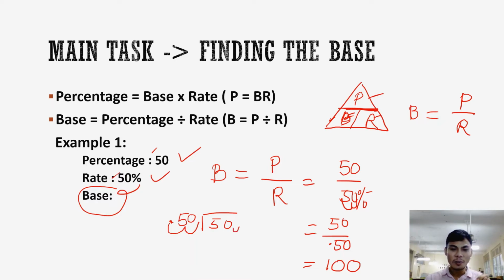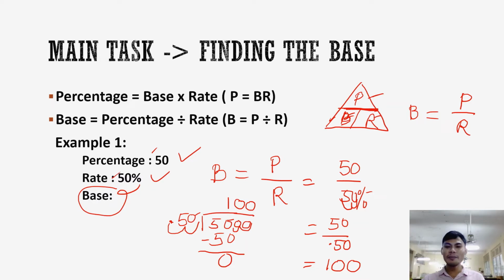So, move din tayo dito, 1, 2. So, we will write 2 zeros. Then, 50. 1 times 50, 50. Minus 50, 0. Since may dalawang zeros pa na na-remain, ilagay na lang po sa quotient or the answer.